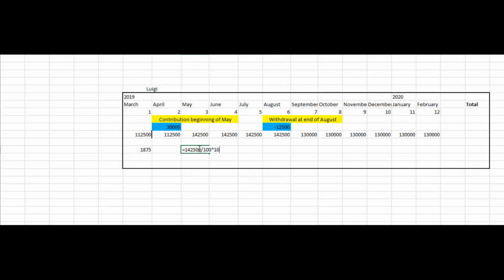But then we also have to apportion it to the number of months, and in this case it is 4 months, so it'll be multiplied by 4 months and divided by 12 months, and we will get an amount of 4,750 Rand. Next, we'll have to calculate his contribution from September until February in the following year.